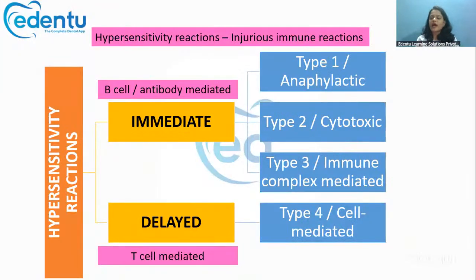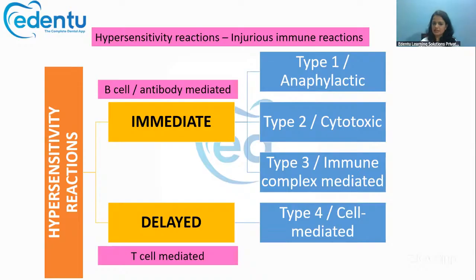Now, next is the hypersensitivity reaction. Let's have a look at the hypersensitivity reaction. There are four types of hypersensitivity reaction, and we can broadly classify them into immediate hypersensitivity reaction and delayed hypersensitivity reaction. The immediate hypersensitivity reactions are usually mediated by B cells or antibodies, and they include type 1, type 2, and type 3.